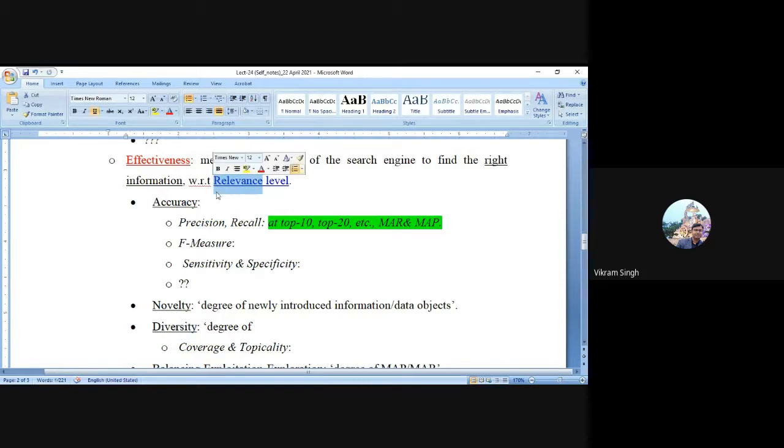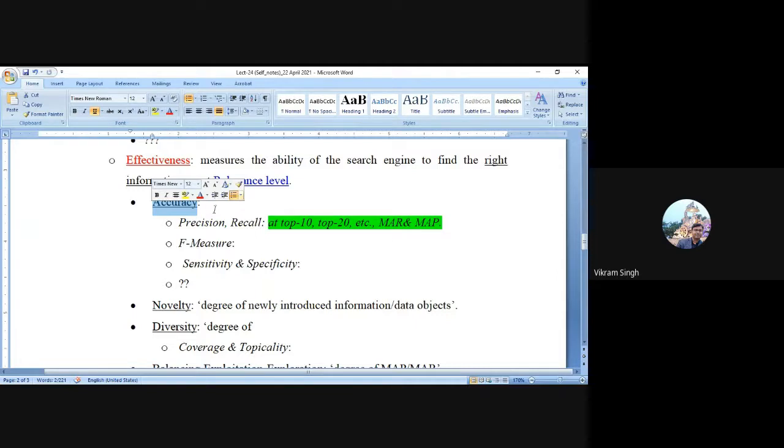Suppose we are trying to define accuracy, or whenever we are evaluating the effectiveness of such a system, it is very important to predefine what relevance level I'm expecting for accuracy. Only then can we evaluate that for this system this level of accuracy is okay.